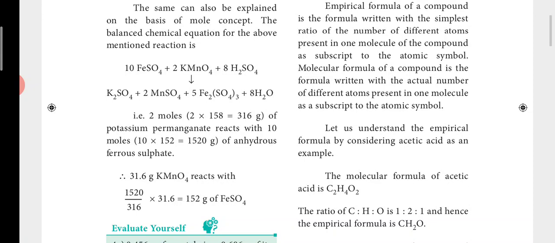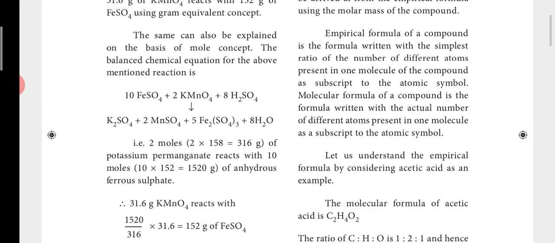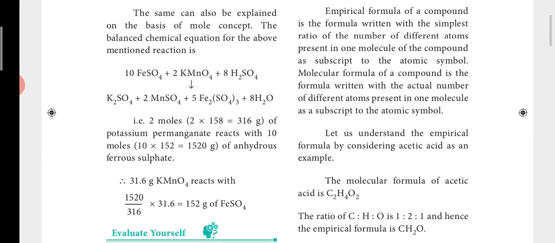Is it clear, children? So this is how. So remember, for mole concept we need a balanced chemical equation. For the gram equivalent concept, we don't need that. If you know the equivalent mass, we can directly say that. Okay. In the next class, we will see the molecular formula and empirical formula.